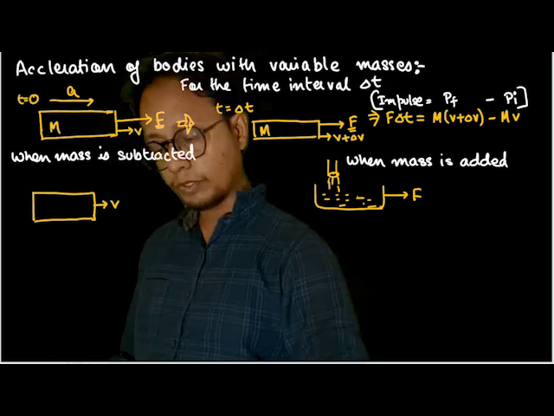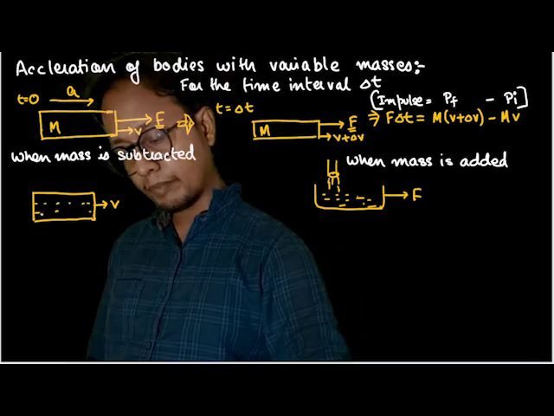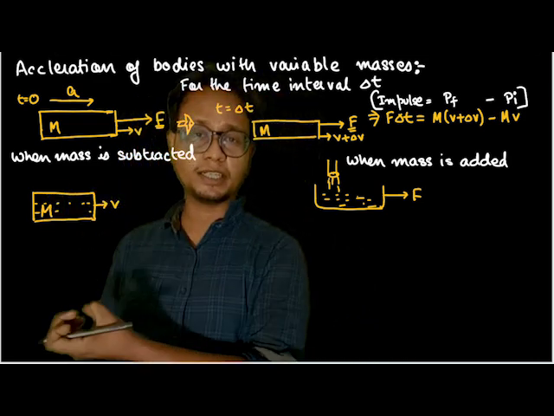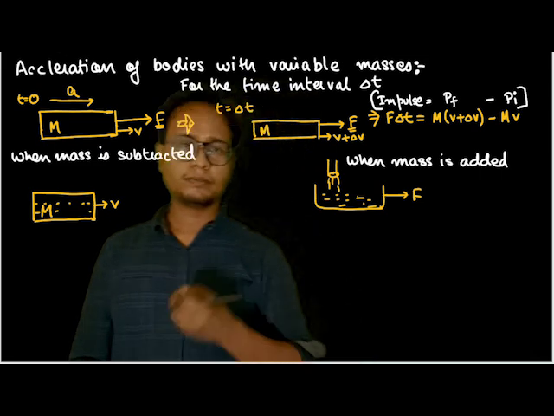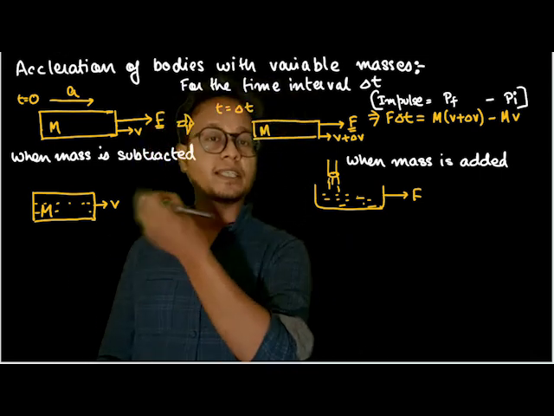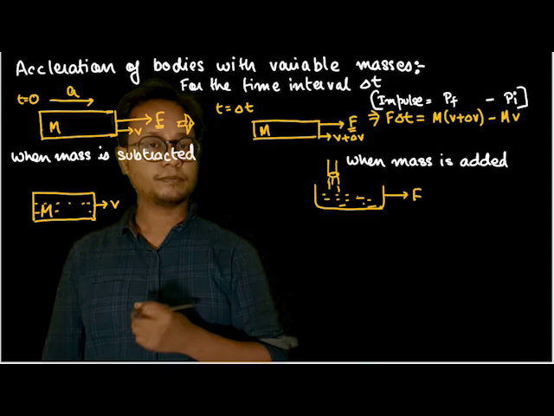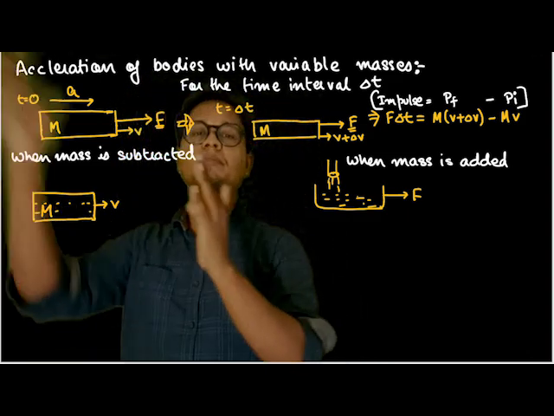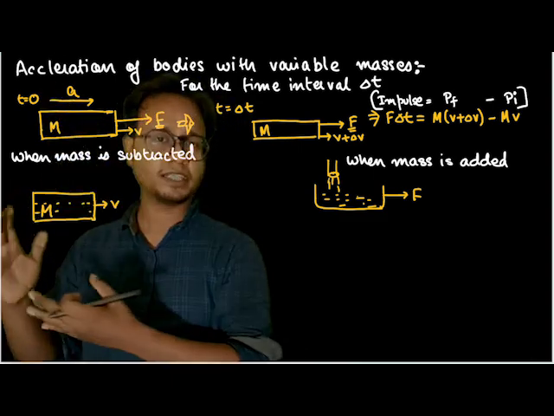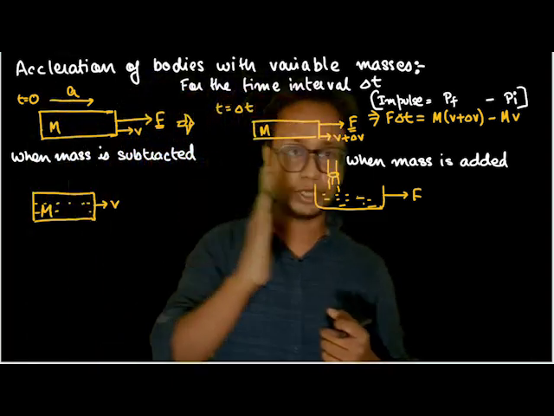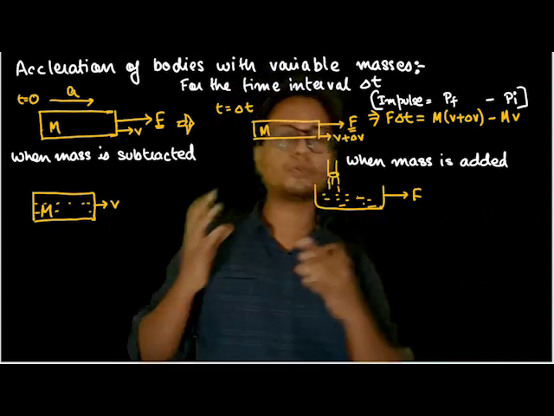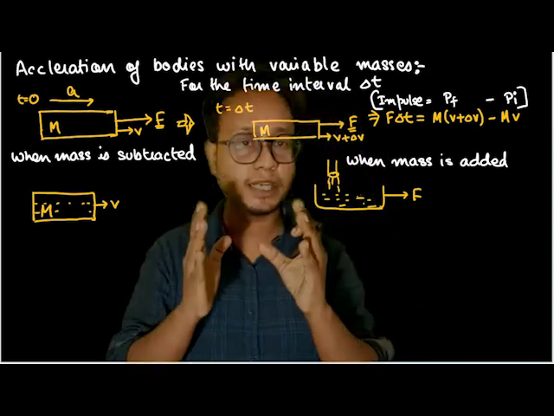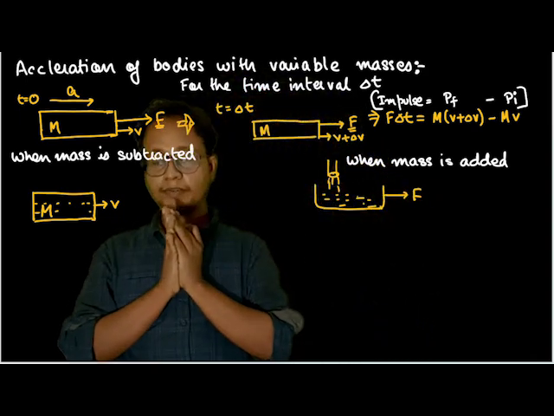And it was filled with oil. The entire mass of the oil plus tanker system was m. Now, without applying any force, if I just poke a hole and oil starts gushing out, will the velocity change? No, isn't it? Because force, or acceleration, is required to change the velocity. Without force, the velocity of this block won't change. Just imagine if the block was still and I poked a hole and oil started gushing out. Does it move in any direction? No. It was moving with v, and if I poke a hole, it won't start moving faster or slower. To change the velocity there must be acceleration, and to give acceleration there must be some force. This much is understood.